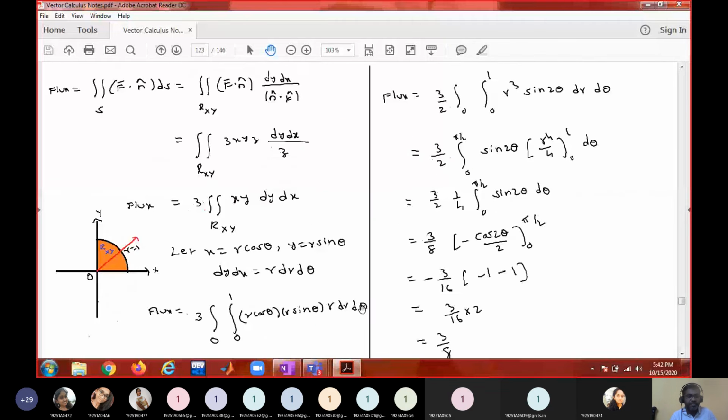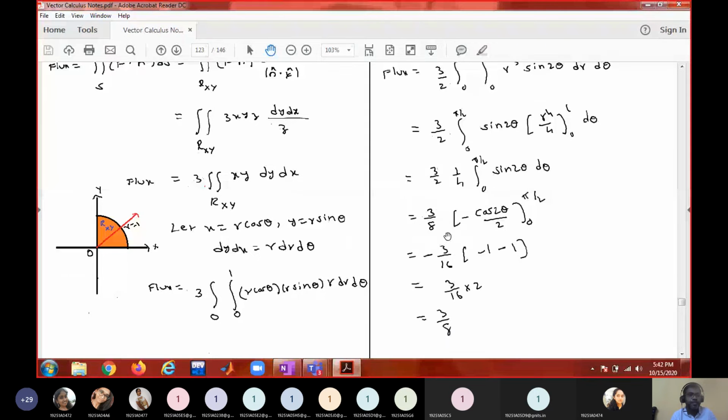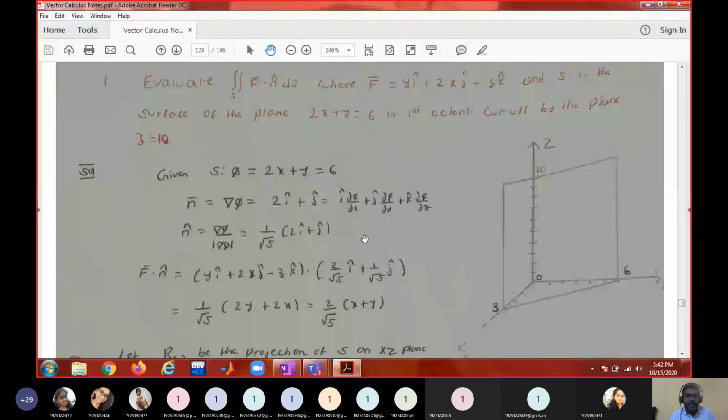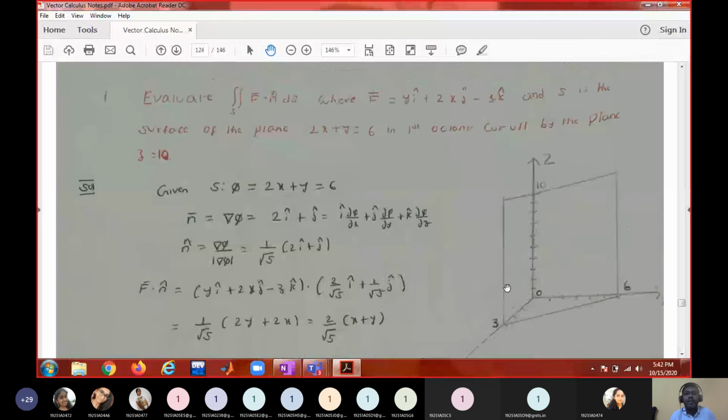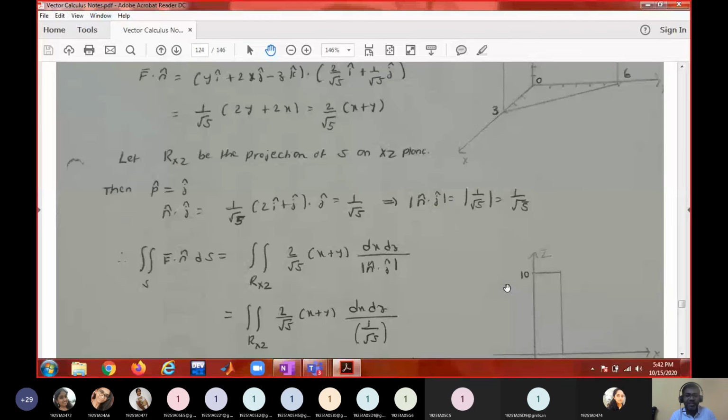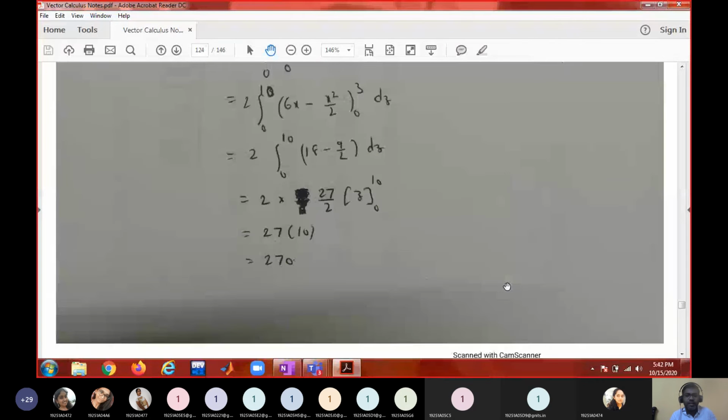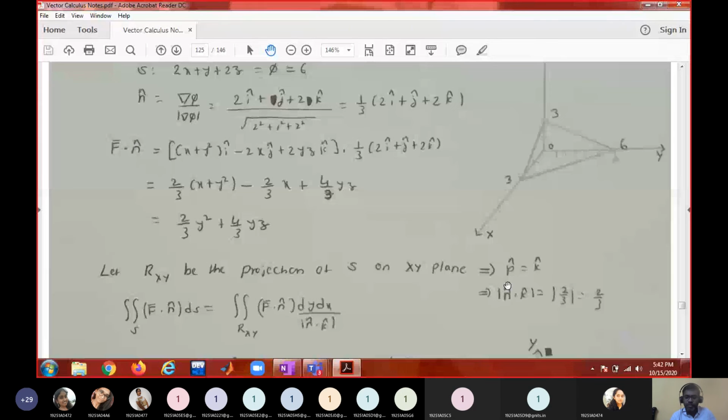Do it, and because one of the arcs is a circular arc, convert into polar coordinates. In this case, theta varies from 0 to pi by 2. Here I did not write 0 to pi by 2, it is erased. Simple integration. Again, some different problems are discussed here. All these problems you can go through, with different situations.